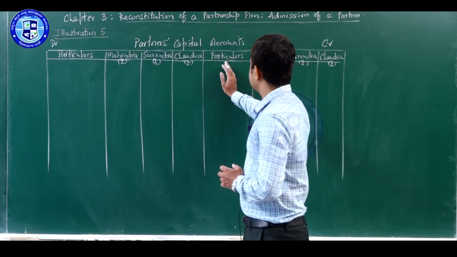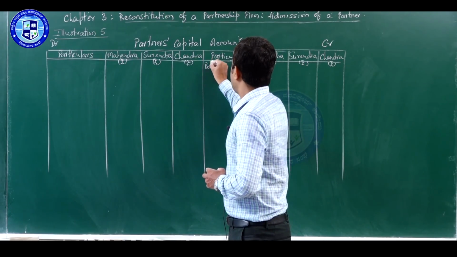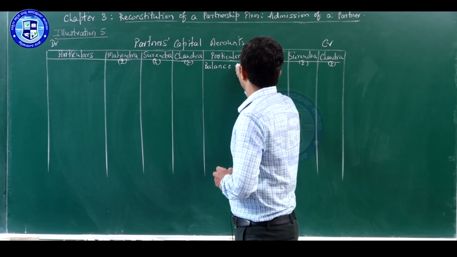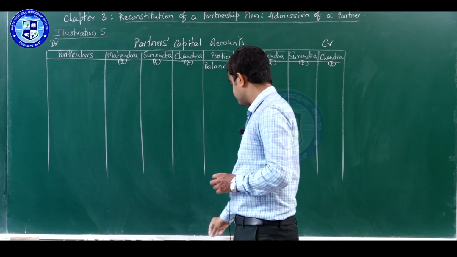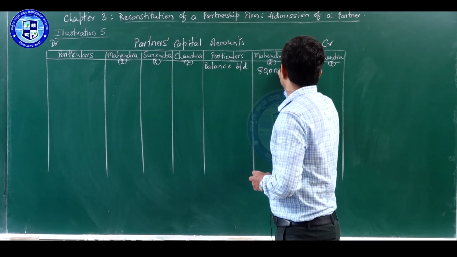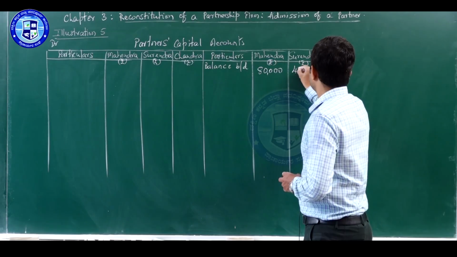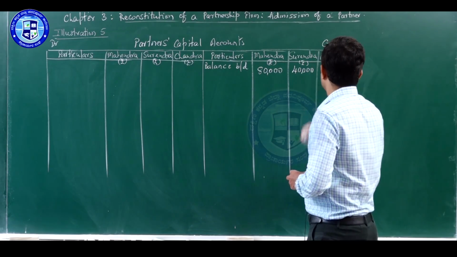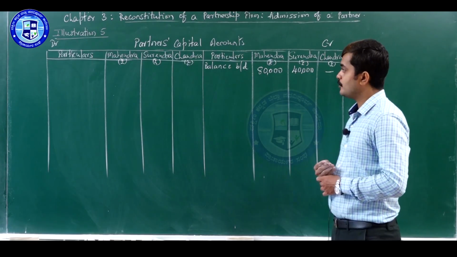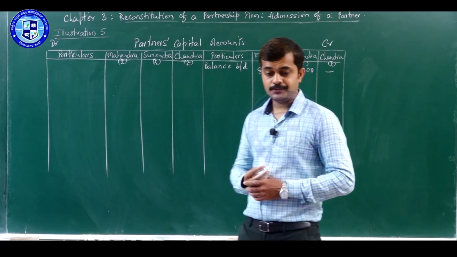That will come on the credit side as balance brought down. Mahendra rupees 80,000, Surendra rupees 40,000. Since Chandra is a new partner, he does not have any opening balance in his capital account.